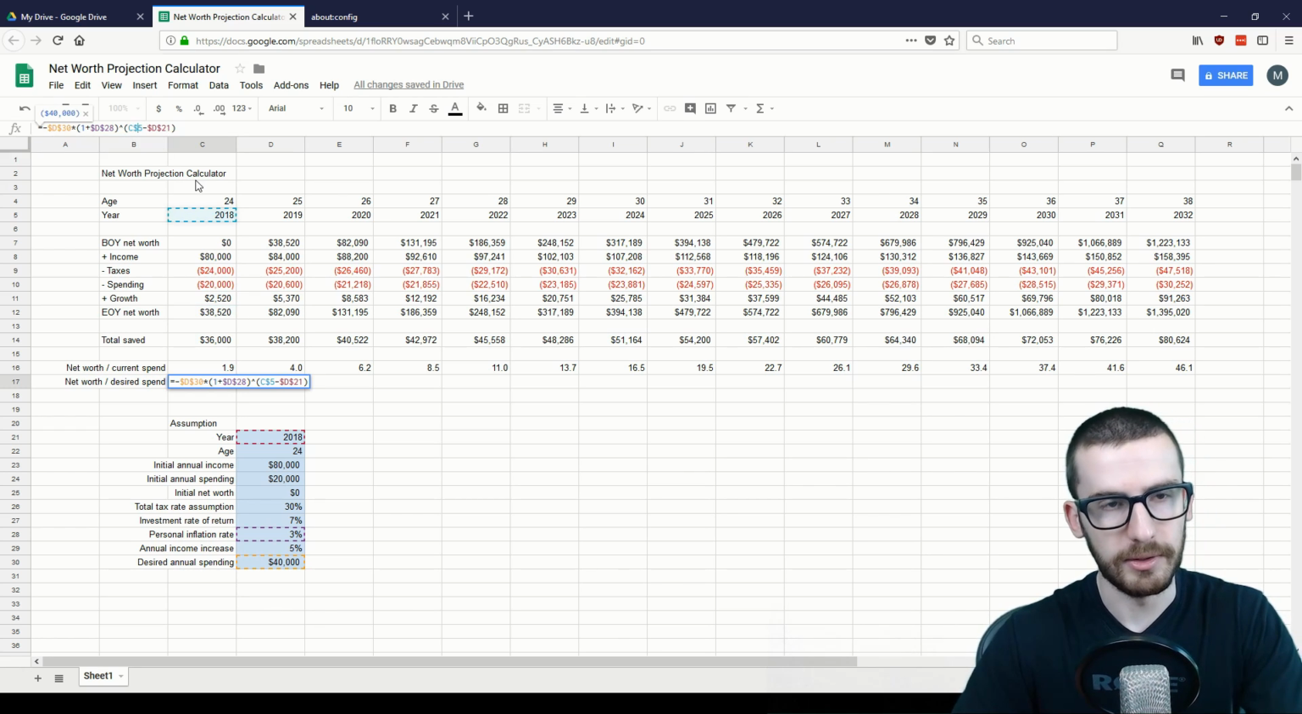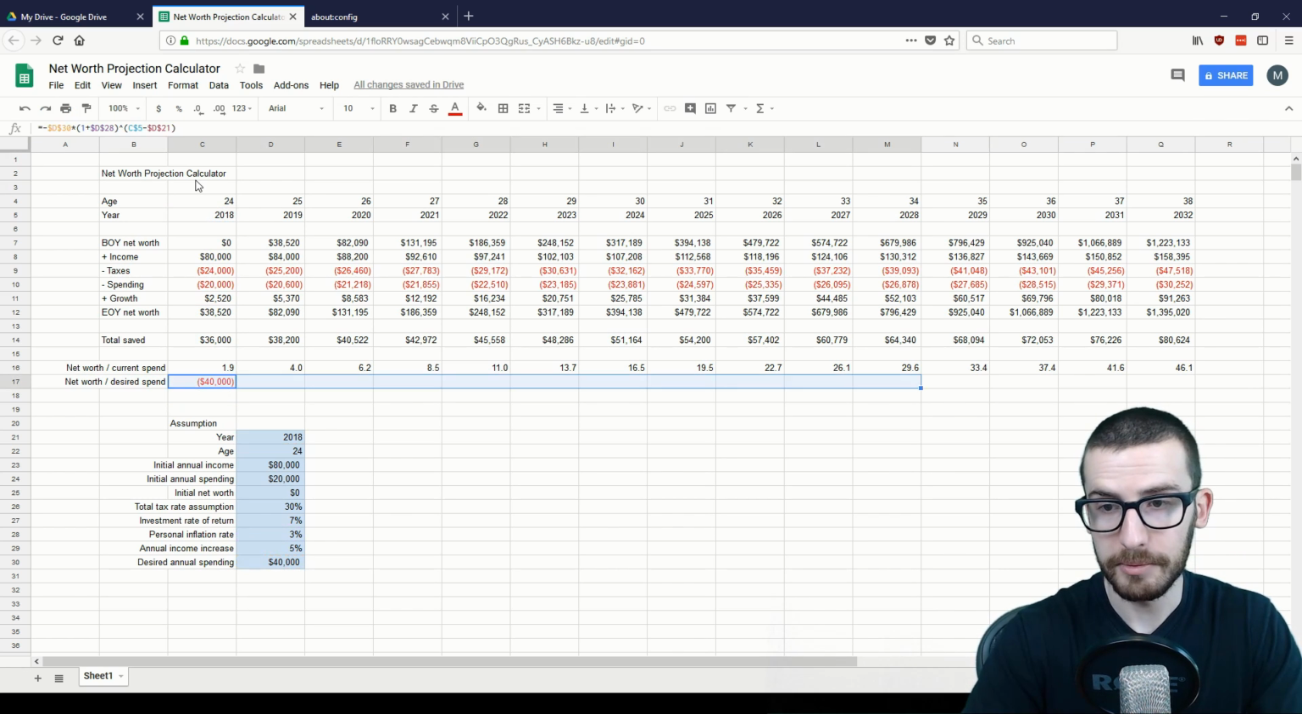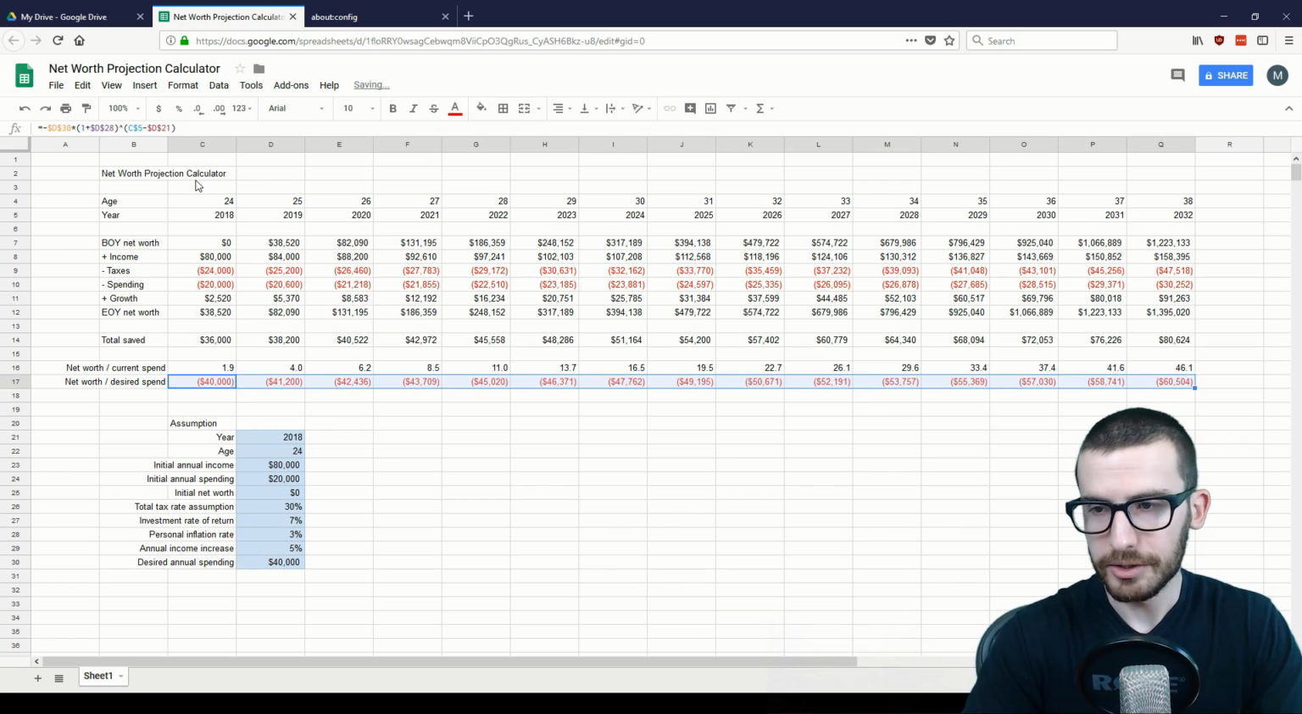And if you want, you can also lock in that 5 as well. You don't want to lock in the C because we want that to change over time. So I think that should be good for our desired spending, which looks good here.